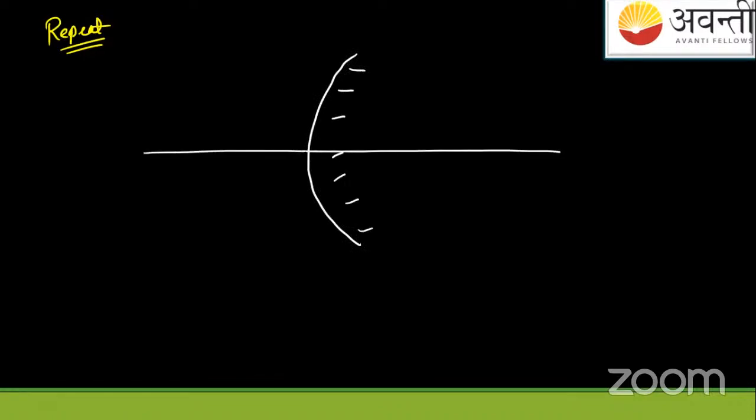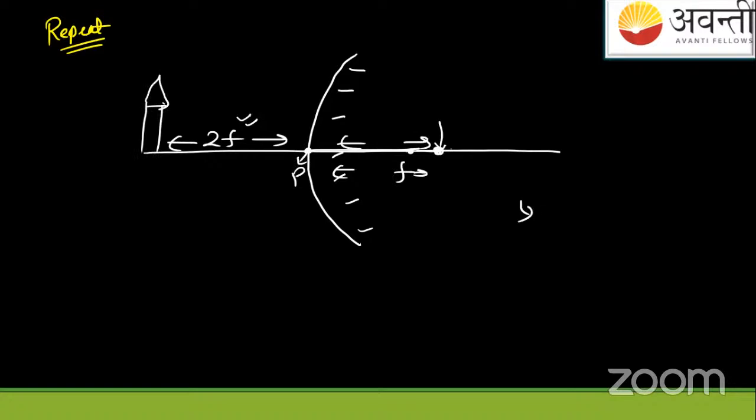And it says that from the convex mirror at 2f distance, where f is the focal length of this mirror, this distance, P is the pole, a candle, the object, is kept at 2f distance. And in this question they're asking you the magnification of the image.